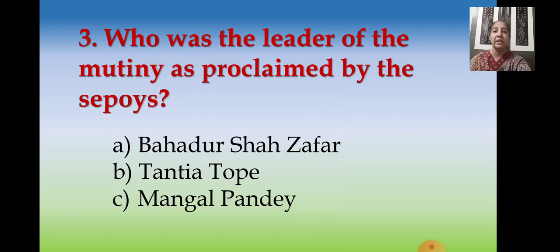Now, who was the leader of the mutiny as proclaimed by the Sepoys? I hope you all remember this chapter very well, and in that you have seen who the leader was. Now, let's see the options here. A is Bahadur Shah Zafar, B is Tantia Tope, and C is Mangal Pandey. Yes, that's right, children. Bahadur Shah Zafar.